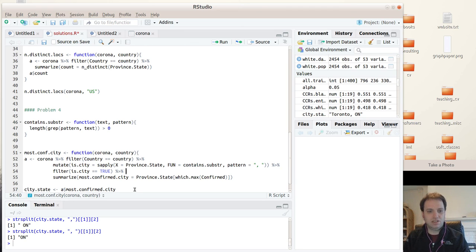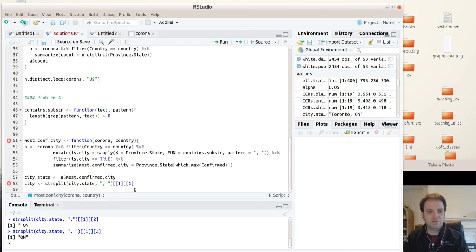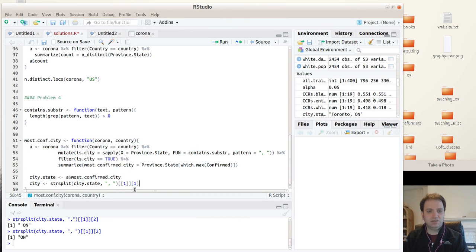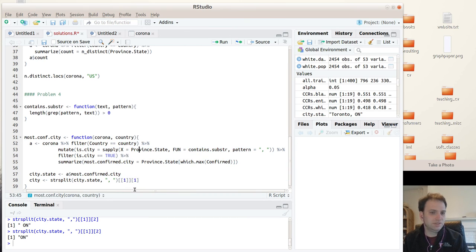So we just enclose everything here in braces. We'll indent it so that it looks nicer. So we say A is like that, then we say city state is like that, then we say city is like that, and finally we need to return city. I might as well just say this without explicitly saying city, because otherwise I would have said city is this, and then I would just say city again. So it doesn't really make sense. So I'll just do it like that.